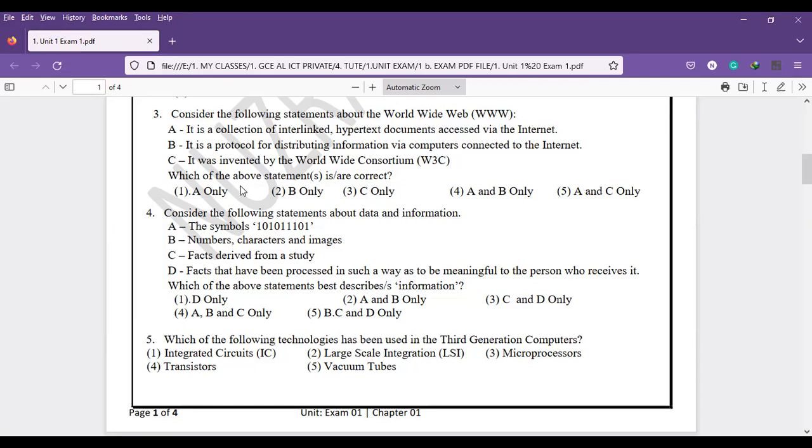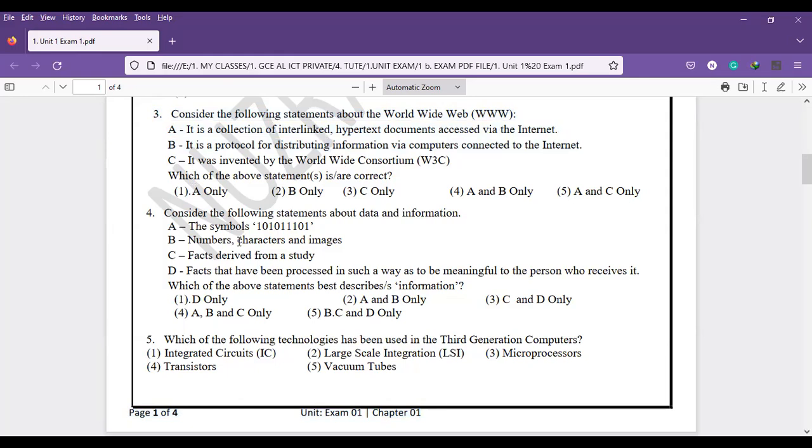It is a protocol for distributing information via computers. Sorry, it is not a protocol, but in the answer it says it is a protocol for distributing information via computers connected. Sorry. Answer A is the answer. Sorry, B, C is not the answer. A, B is not the answer. Answer A. Okay.